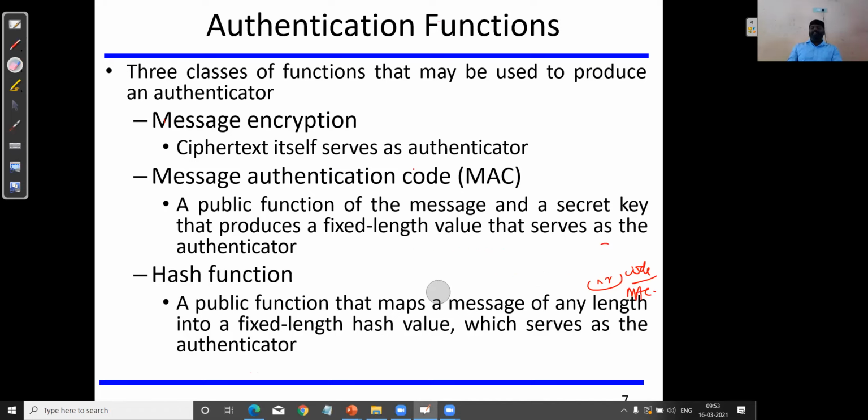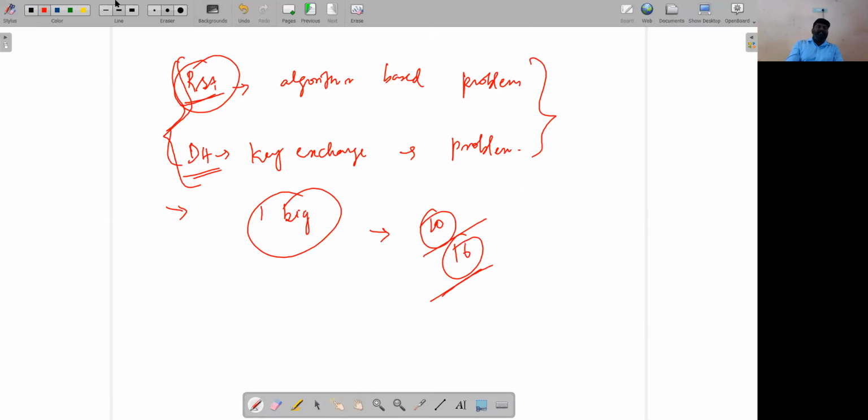When we talk about the hash function, it's a public function which accepts a variable size of input. From that, it will produce a fixed size output that is called a hash code or hash value. So I could explain with this.